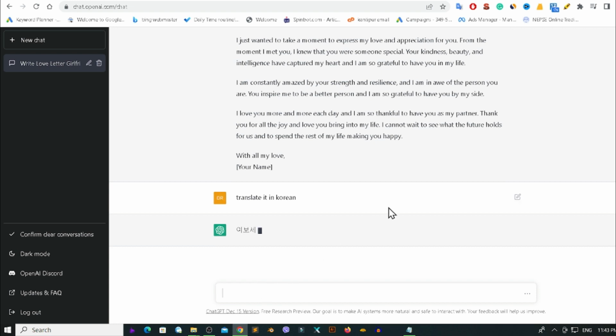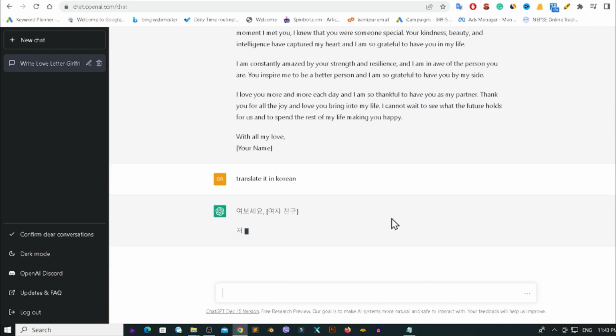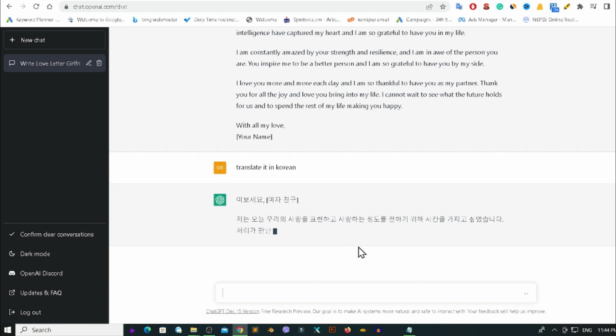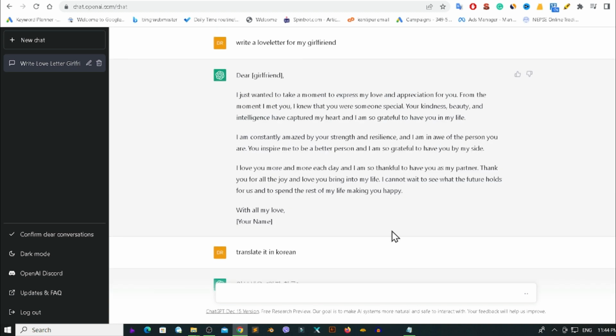So now you can see it is translating all those things in the Japanese language. In this way you can easily translate all your things. It is one of the useful ways to create love letters to your girlfriends using ChatGPT.